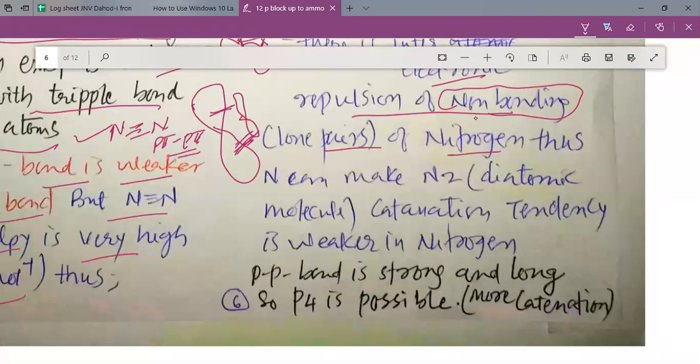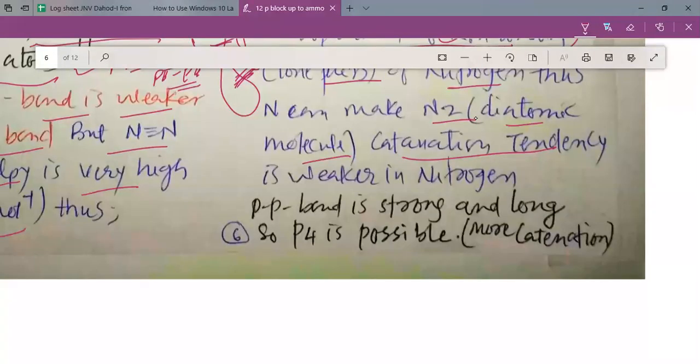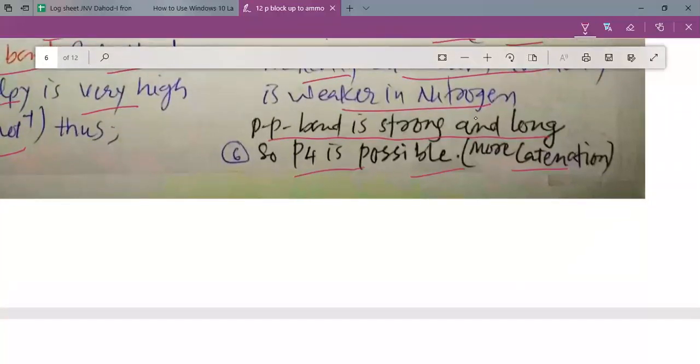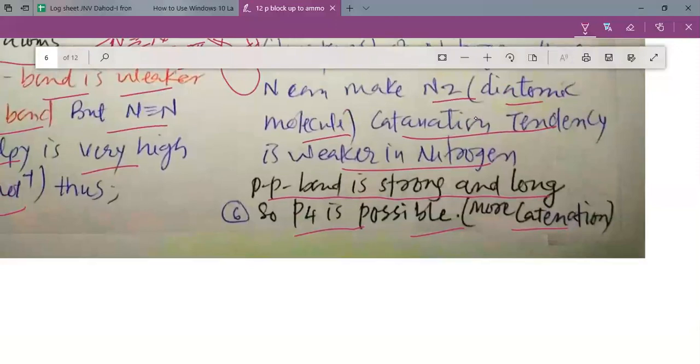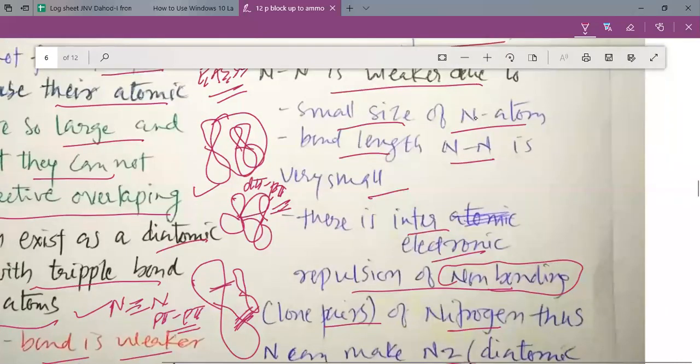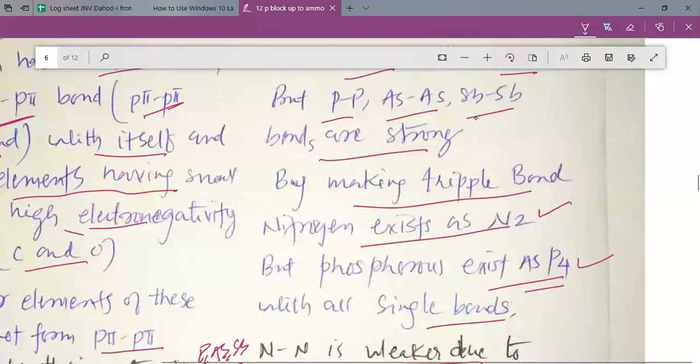But due to the presence of the multiple bond, nitrogen as a diatomic molecule is quite stable and even inert at room temperature. The catenation tendency is weaker in nitrogen as compared to phosphorus and other elements. The phosphorus bond is strong and long, so P4 is possible, and that is why phosphorus shows more catenation property. Dear students, in the exam, you may be asked such reasons: why phosphorus has more catenation property, why the nitrogen single bond is weaker, why nitrogen exists as a diatomic molecule.